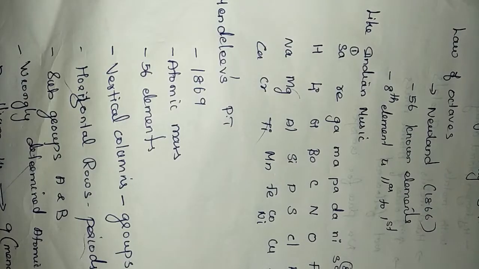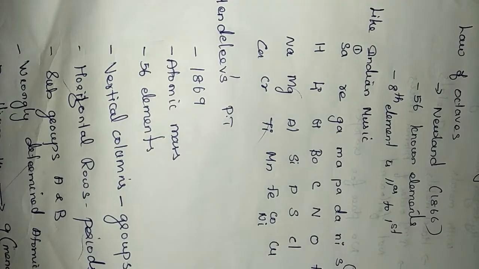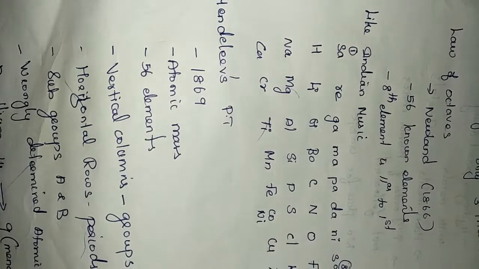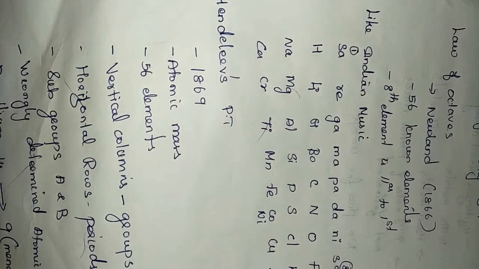Students, the next classification is the law of octaves. It was proposed by the scientist Newland in the year 1866. The full name of the scientist is John Newland. He formulated this in 1866, and his table contains a total of 56 known elements. At that time, only 56 elements were there, and with those elements he framed this law of octaves.